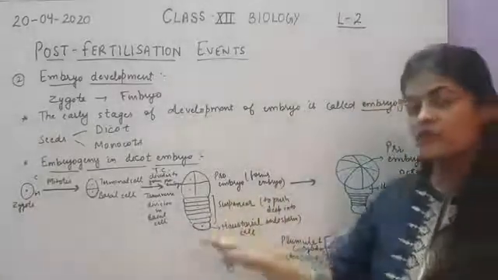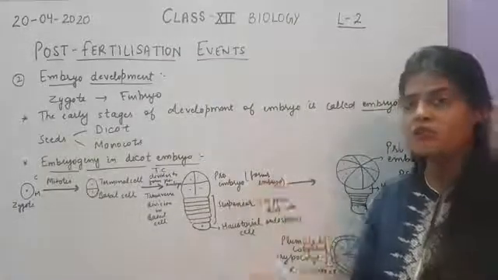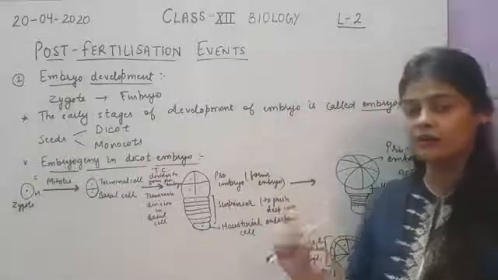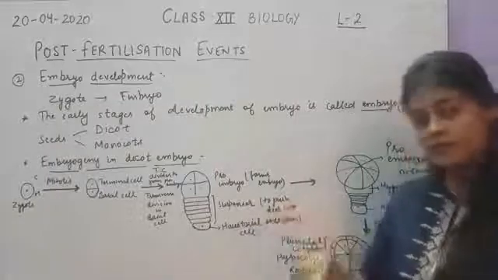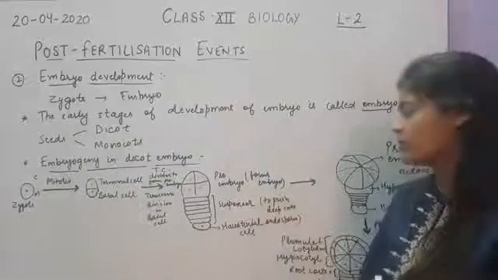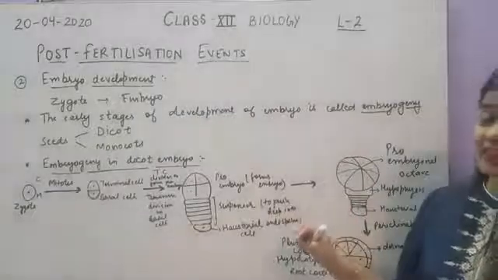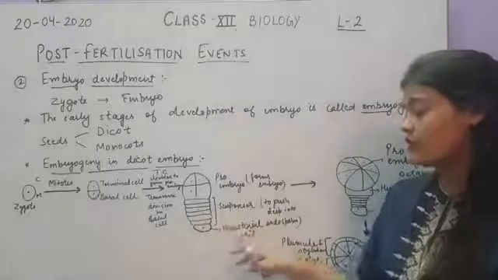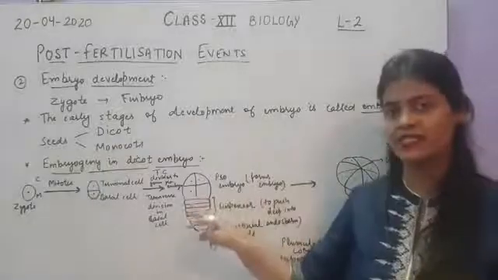Now why this type of arrangement is there in basal cell? Because this suspensor is a long structure which helps the embryo to push inside the endosperm. As you know that endosperm will provide nutrition to the embryo. So this suspensor will help to push up the embryo deep inside the endosperm so that it can get nourishment from the endosperm. Then the cell which is at the end is called haustorial cell. We will see later the function of this suspensor in detail.